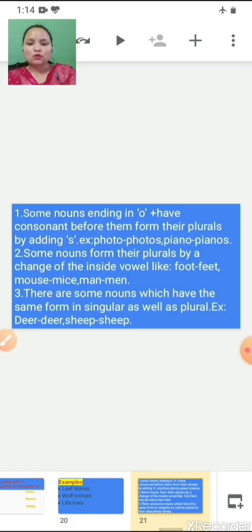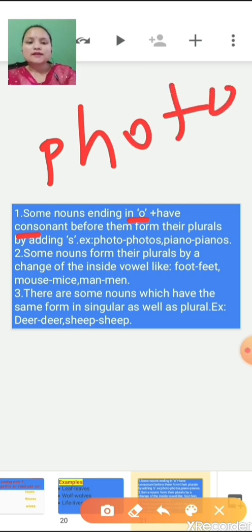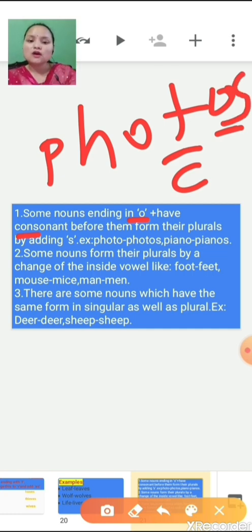Now let's see some more. Some nouns ending in O with a consonant before it form their plurals by adding S. Here photo, photos. It has O at the end and a consonant before it. So what we have done is add S at the end. Singular is photo and plural is photos.